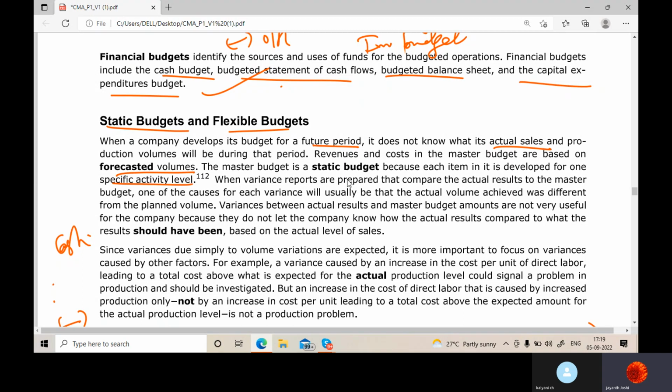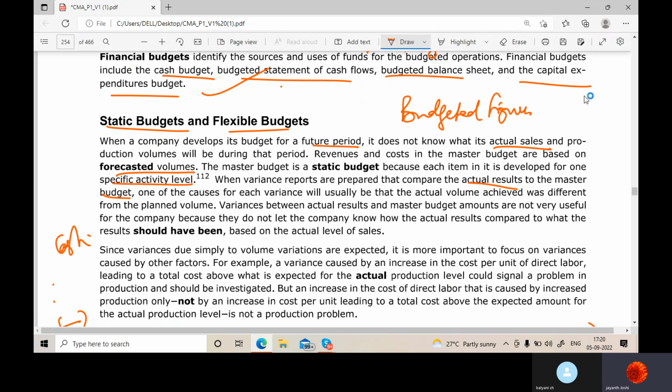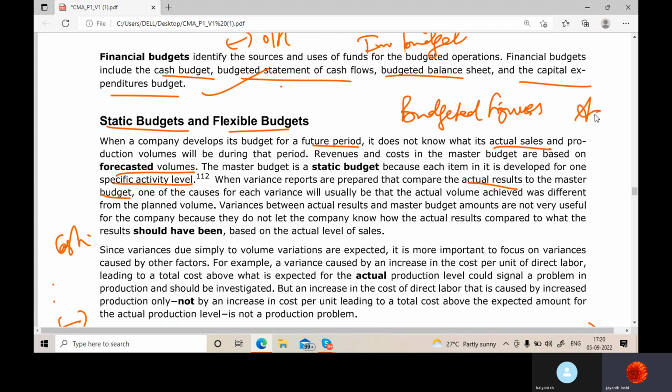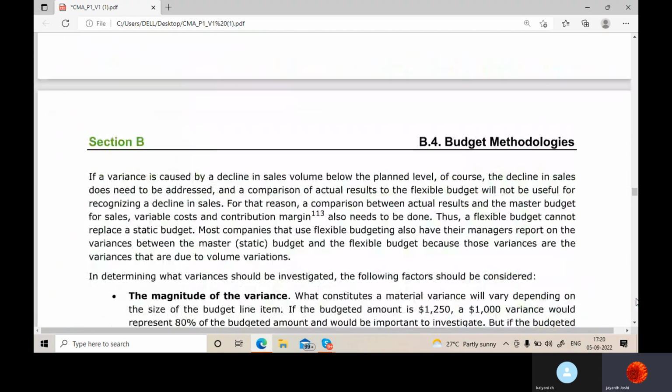When variance reports are prepared that compare the actual results to the master budget, where you are going to compare the budgeted figures with what? Actual. Why do you do that? To know the variance, correct? I have already explained that.